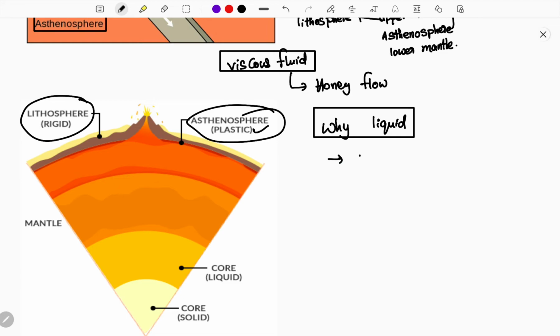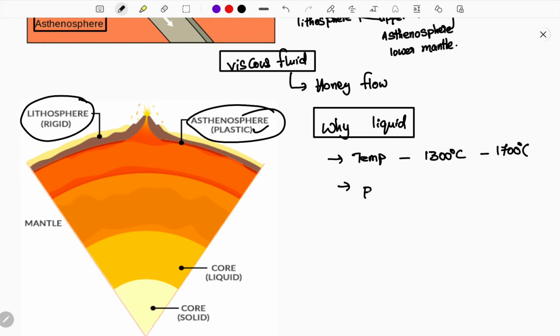As we know, the temperature in the asthenosphere is more than 1300 degrees Celsius, and it may range up to 1700 degrees Celsius. So obviously this high temperature means all the materials over there will be melted. Now here comes the doubt. Prelims may also ask such types of questions. It will be a confusing question for you: what is the source of heat in the asthenosphere?